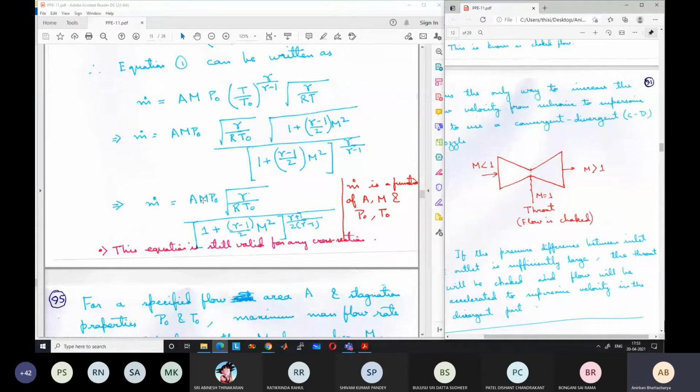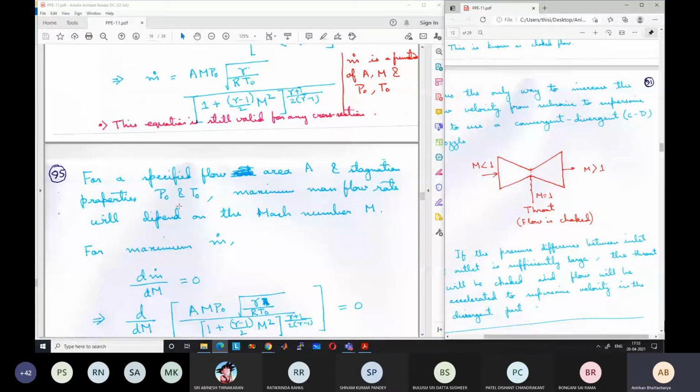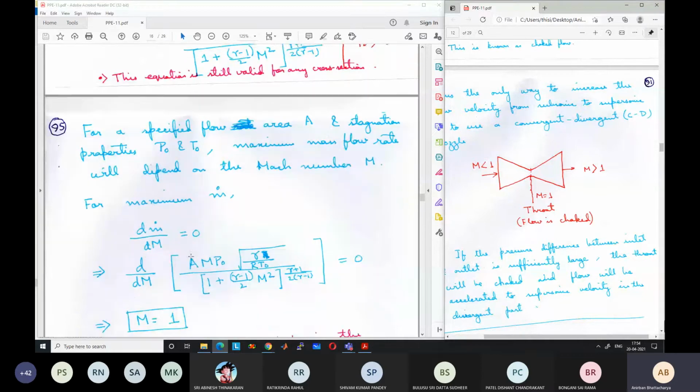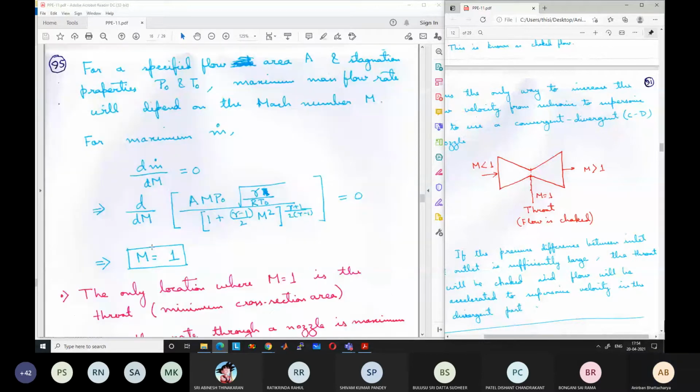Now, assuming fixed stagnation properties and a given flow area, for a given nozzle and given inlet conditions, the maximum mass flow rate will depend on the Mach number. To find the maximum mass flow rate, we can take the derivative of the mass flow rate with respect to the Mach number to find where the maximum occurs. If you take the derivative and equate it to 0, you will find this big expression.